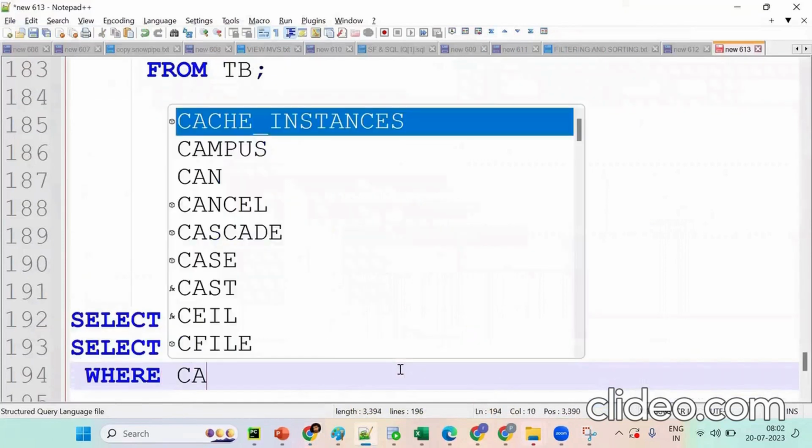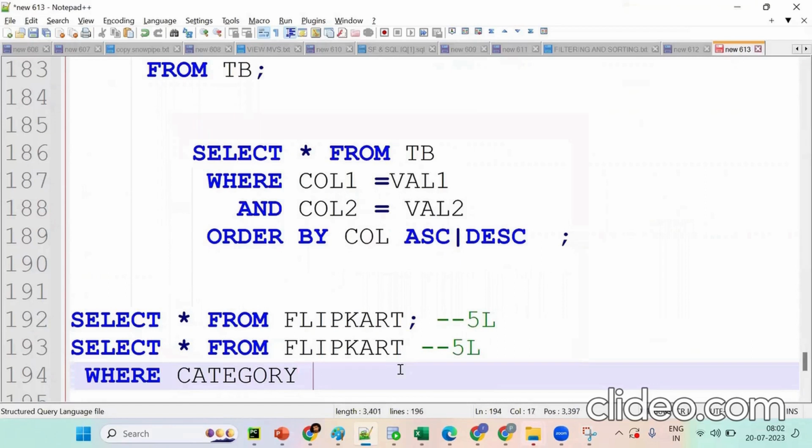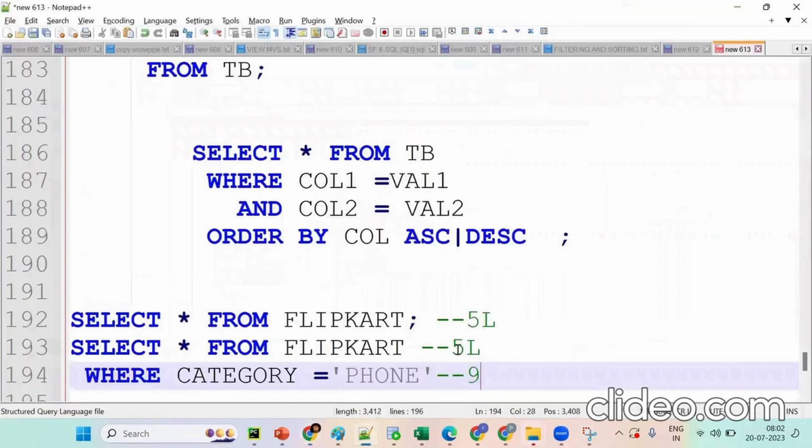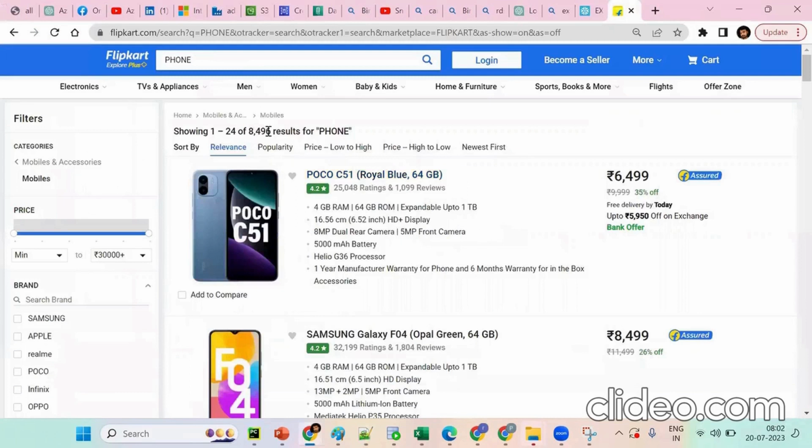See, suppose I don't want all the columns; I want only specific columns. Then we should mention the column names: employee ID, employee name. Now what happened? How many records is it projecting here? It's projecting only 9,000 records, and here we are getting the number of records.